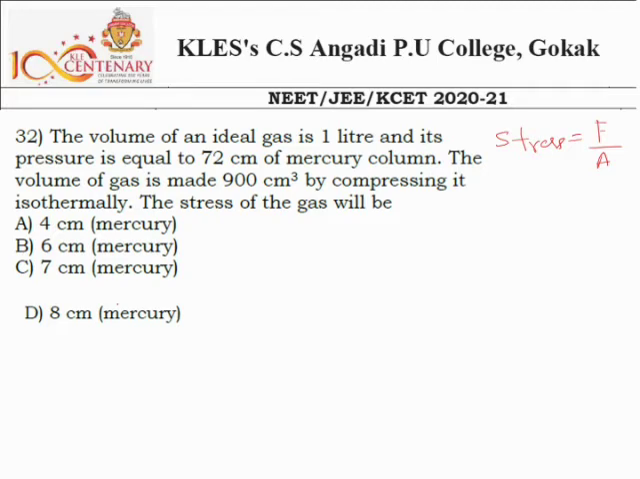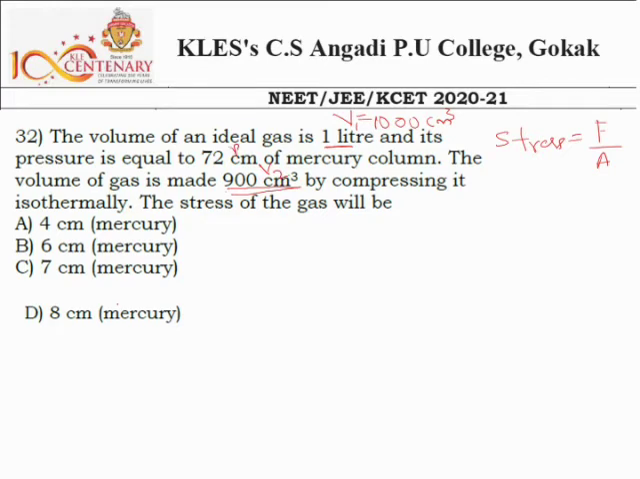Initially its volume was 1 liter, I call this V1. And V2, when you apply the extra pressure, its volume decreases to 900 centimeter cube. This is in liter, so here I have to convert it into centimeter cube. So 1 liter is equal to 1000 centimeter cube, and V2 is 900 centimeter cube.